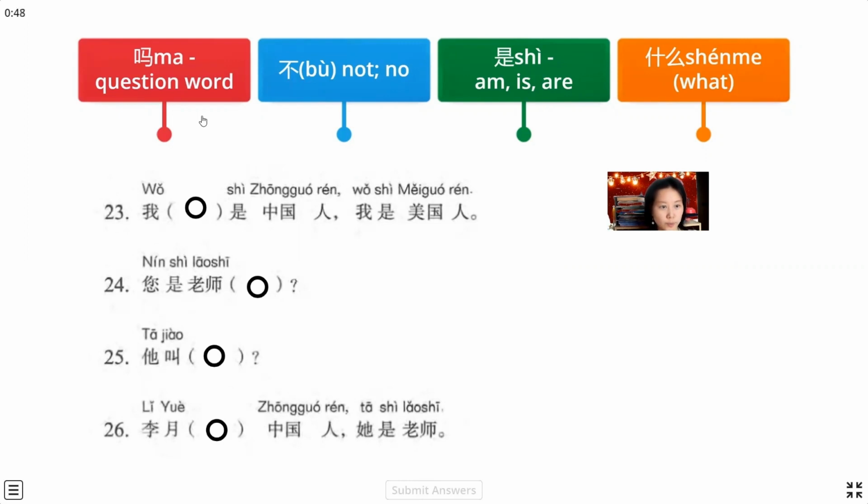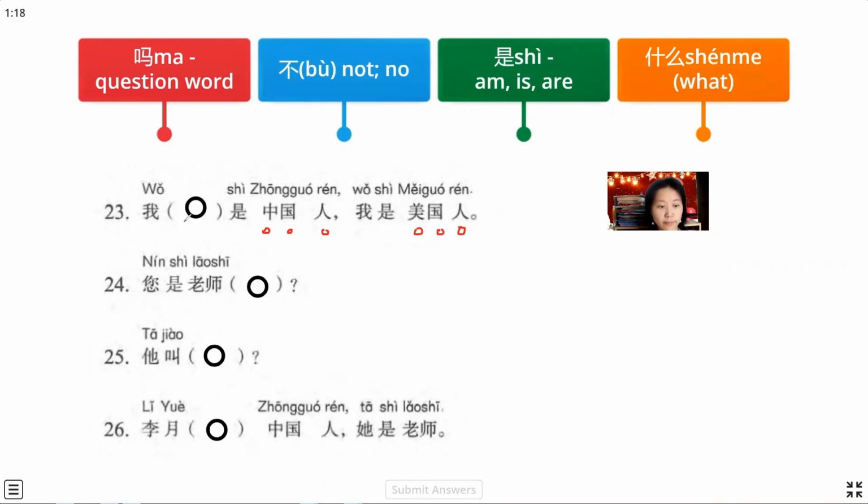Let's read this choice. For this choice, we need to know the different Chinese characters and their meaning. Number 23: 我什么是中国人？我是美国人。 We notice this sentence: 中国人, 美国人. They are all about nationality, right?